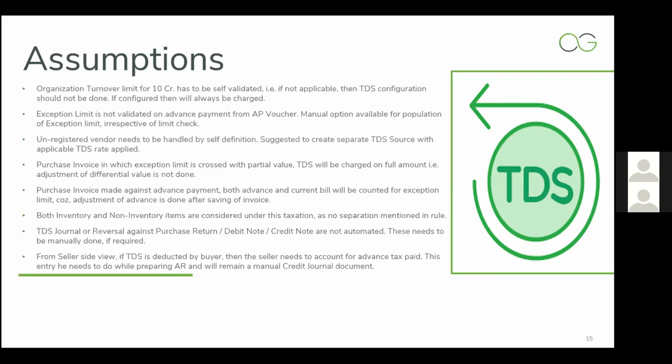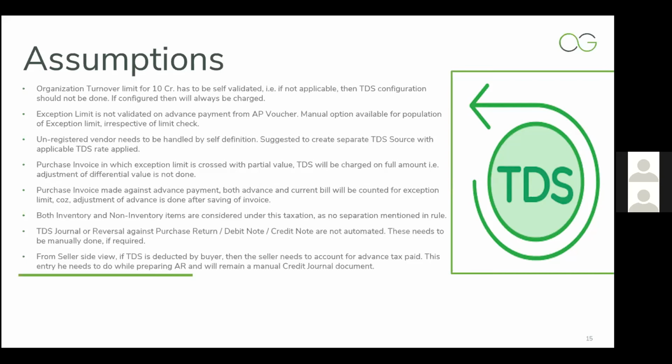So we are not handling this with respect to any specification. We can suggest that if the vendor is unregistered, you create a different source for unregistered vendors and tag that vendor with this source. The TDS rate for that source needs to be marked as 5%, so that the calculation will directly be done at 5%.